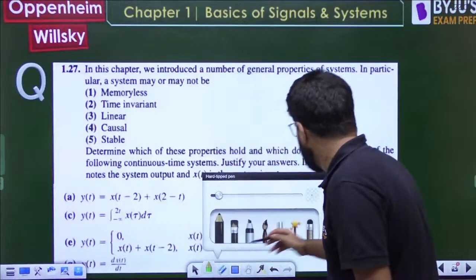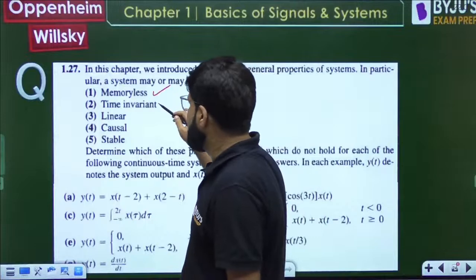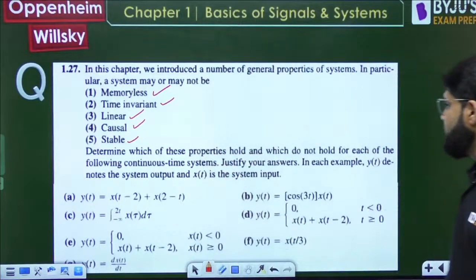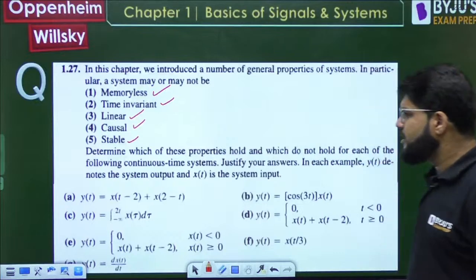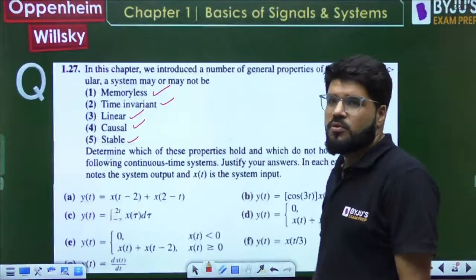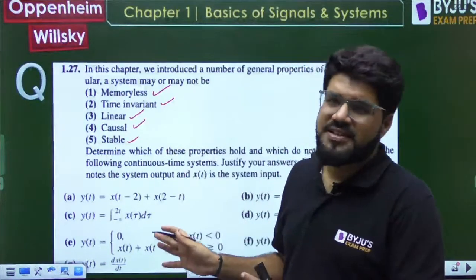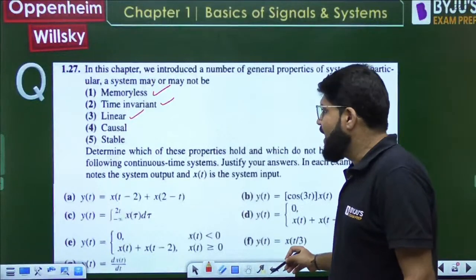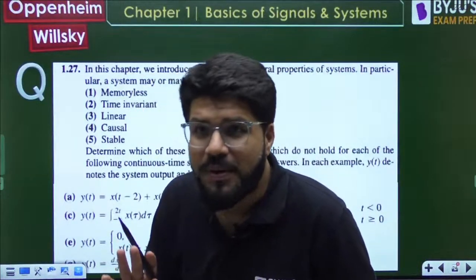In this chapter, we introduced a number of general properties of systems. In particular, a system may be memoryless, time invariant, linear, causal, stable. Determine which of these properties hold and which do not hold for each of the continuous time systems. Justify your answers. In each example, y(t) denotes the output and x(t) is the system input. In the book it will look like a conventional question, but you know how to deal with it as a GATE level question. Be very clear that these are the Openham questions.